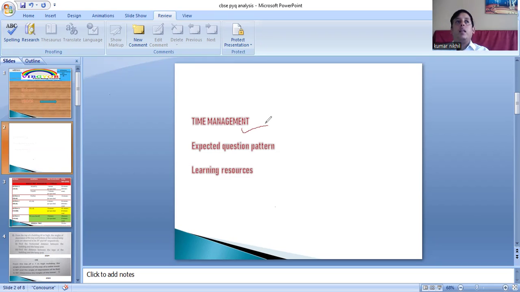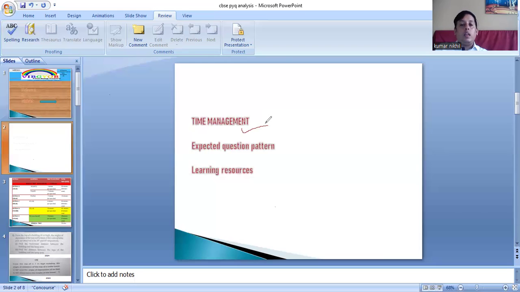Again, it is not for those students who are getting 75 plus in their school examinations. It is for those students who are stuck between 50 to 60. They can increase their limit. It will be very helpful for them.